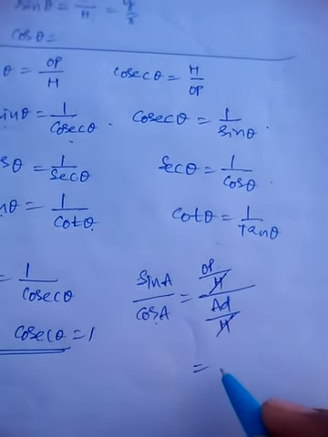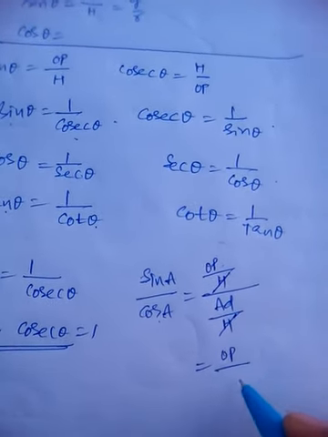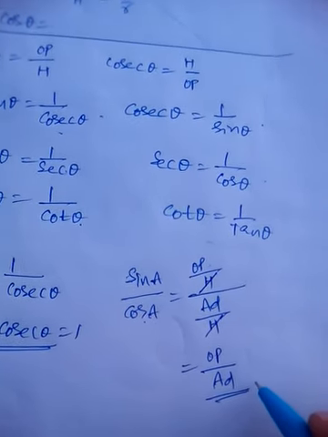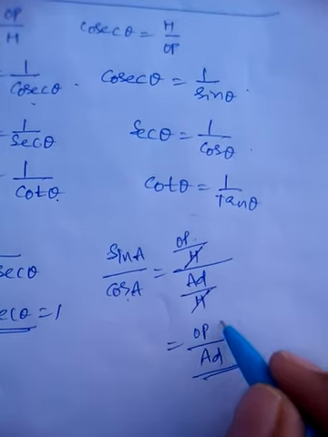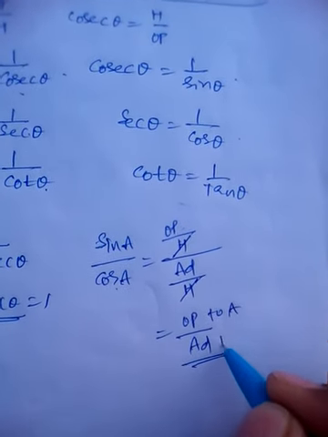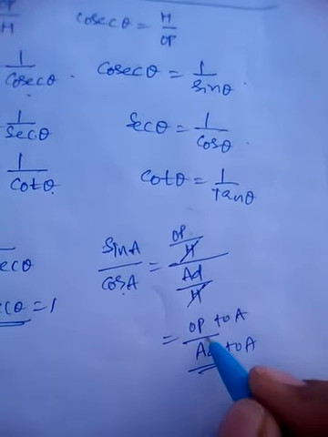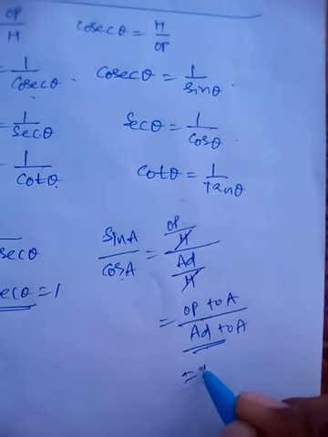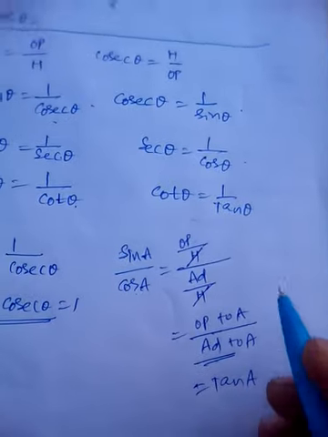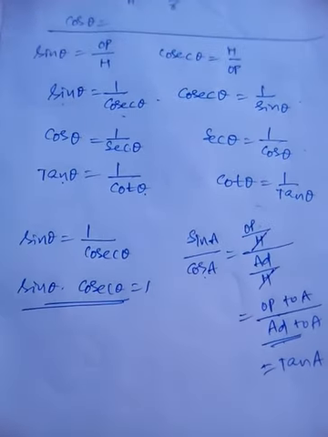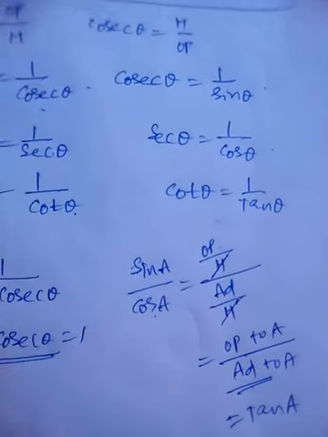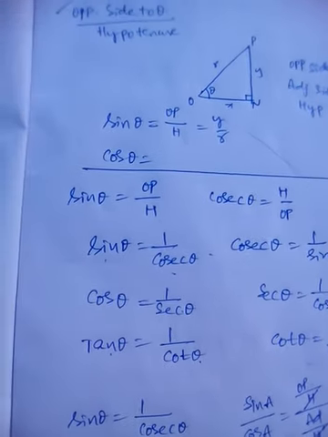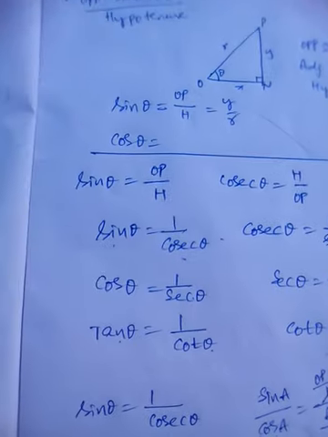The hypotenuse gets cancelled, and the remaining is opposite side to A by adjacent side to A. Opposite side to A by adjacent side to A becomes tan A. So in this way we can relate the trigonometric ratios.